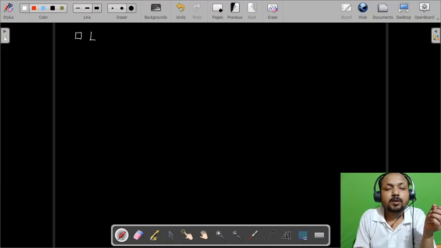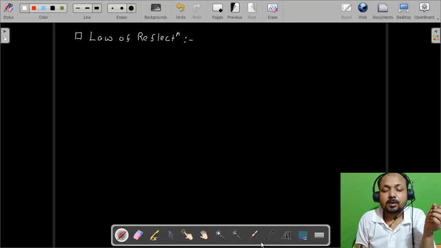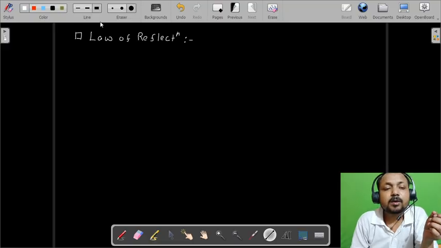So basically, what is reflection? Before going through the law of reflection, let us see what is reflection. Reflection can be carried out from a reflecting surface.